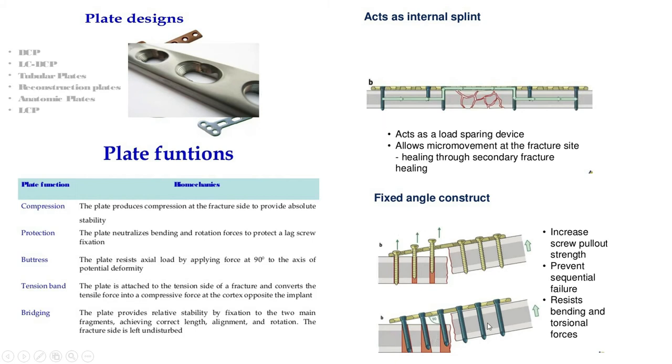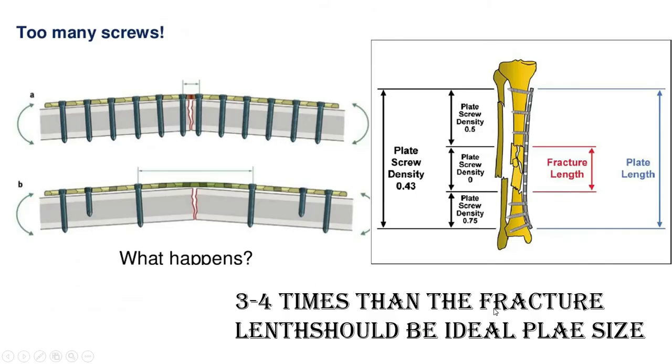Now if you want to remove this plate, or you want to move this plate or fracture site, you have to move all these screws at a time, which is very difficult, and it will give the highest pull out strength. Okay, because this plate with screws acts as an external fixator acting internally, it will resist removal.